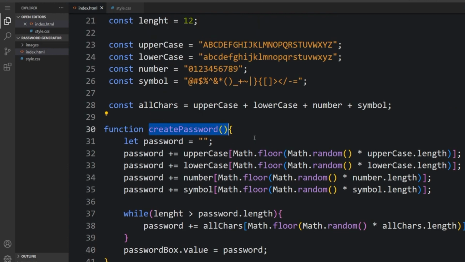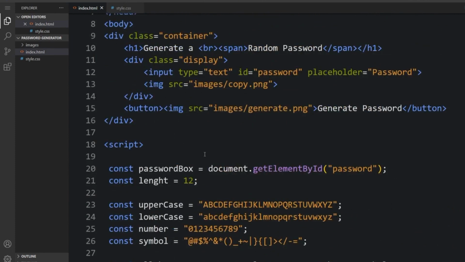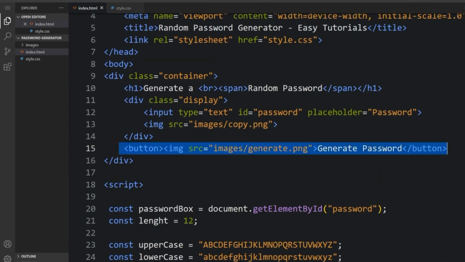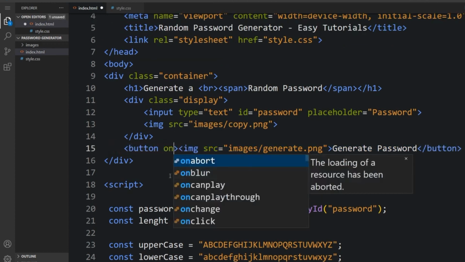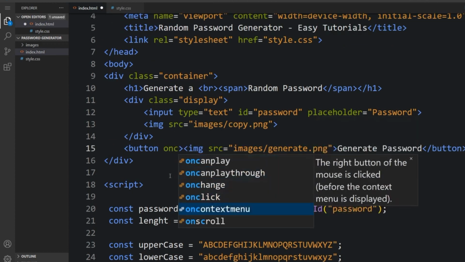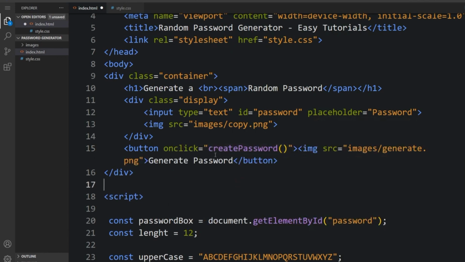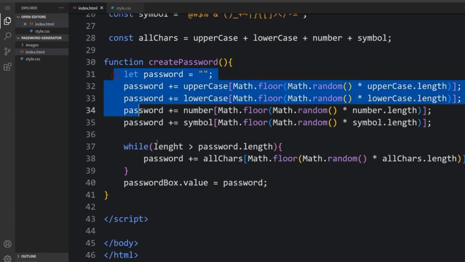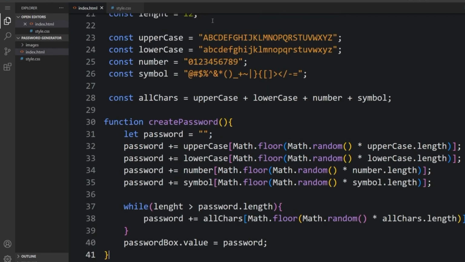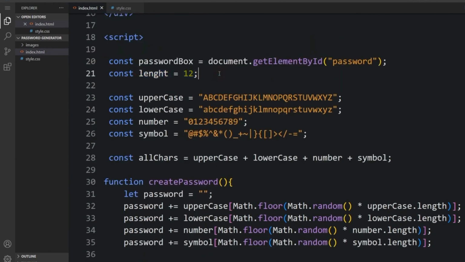So here it's all the password. So in between there, I'm going to just input the onclick equals to createPassword. So whenever I click on the generate to create the password, so that the password length would be 12.